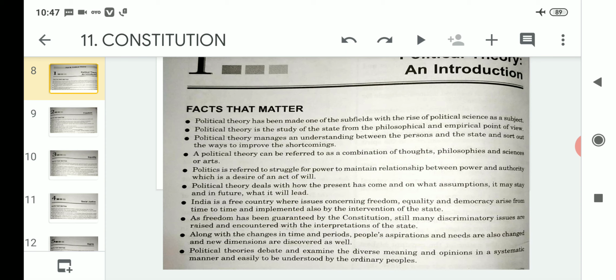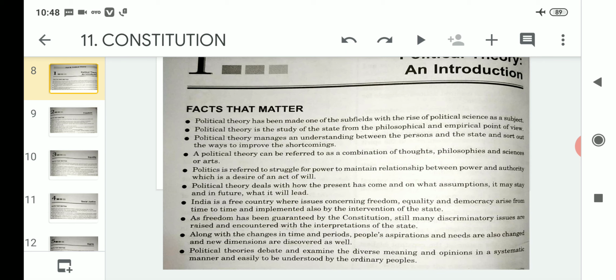Because in a country like India, where there are large populations, some are literate and some may not be, so it will be difficult for every person to understand if there is toughness in understanding any scheme or any freedom-related issues. It should be understandable to all the people living in the country, be they literate or illiterate. So for that, political theory examines every meaning and opinion in a systematic way, so that whatever is there should be easily understood by ordinary people.